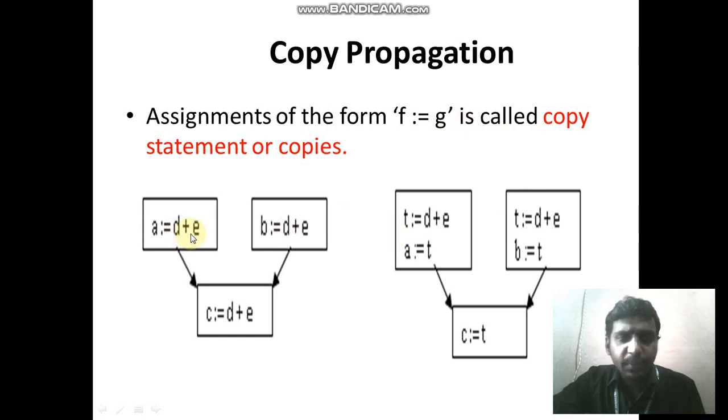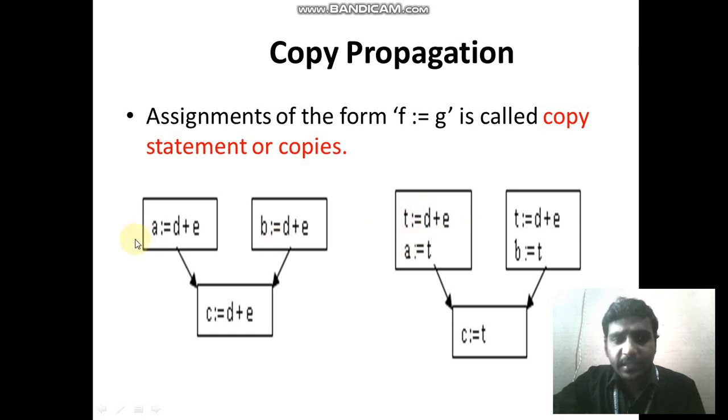See, a equal to d plus e, b equal to d plus e, c equal to d plus e. So d and variable e should be added and placed in a as well as b as well as c. So instead of this I will assign t equal to d plus e. So overall, d plus e for 3 variables, one time I will add and I will assign in t.